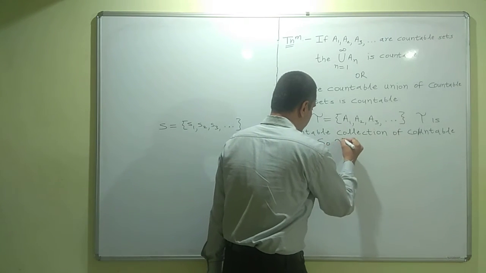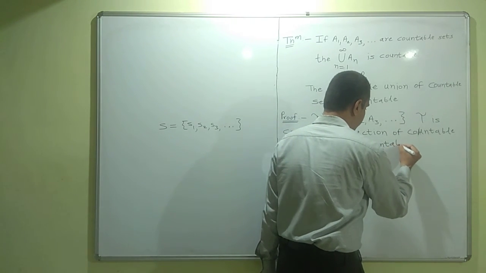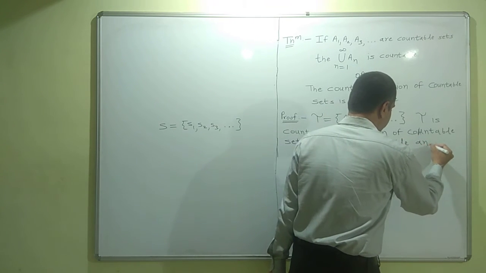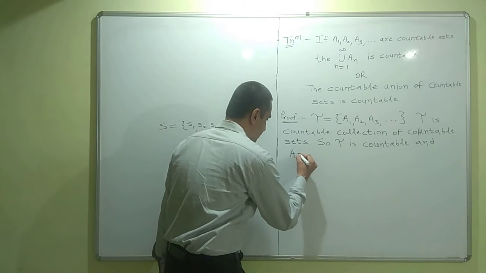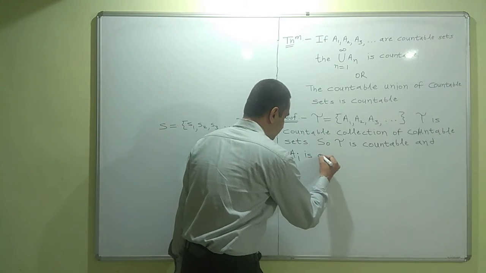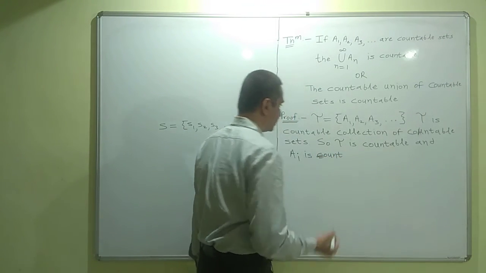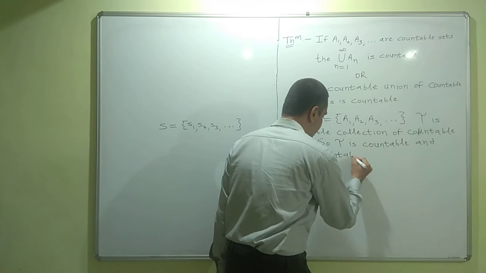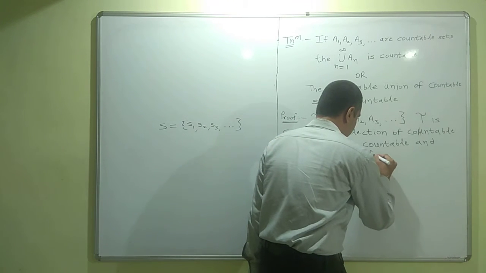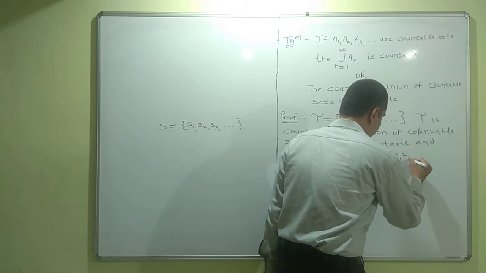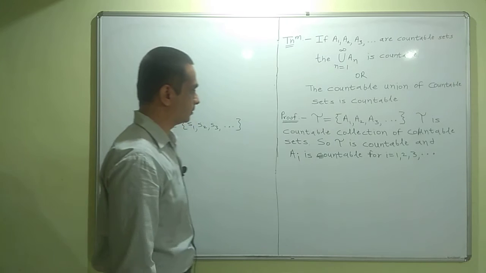So it means two facts. First, TOE itself is countable. And secondly, each Ai, that is every set in the collection TOE, Ai is countable for i equal to 1, 2, 3 and so on.